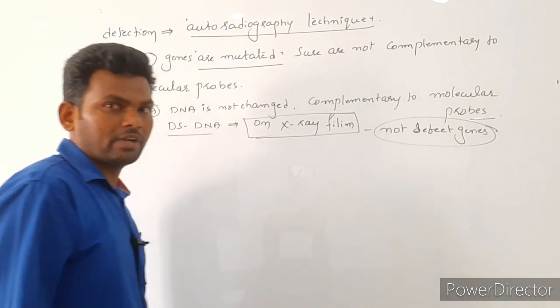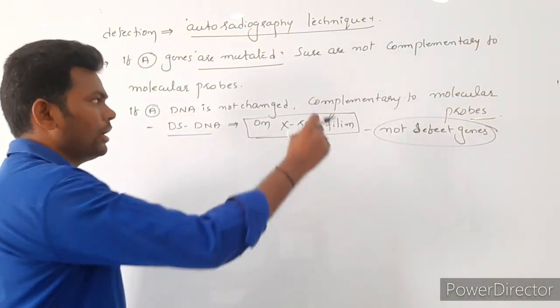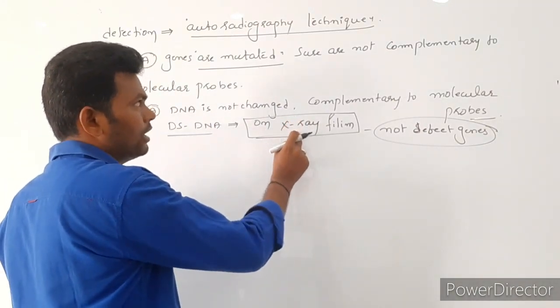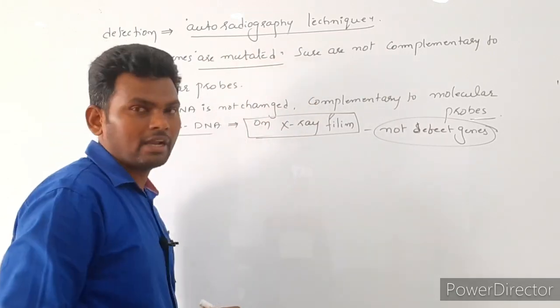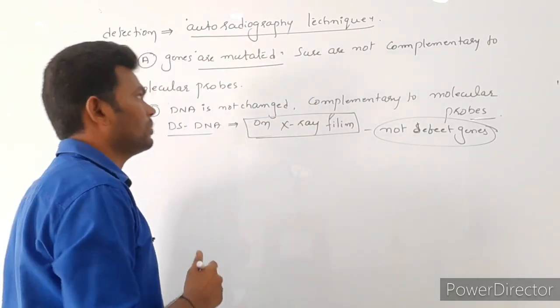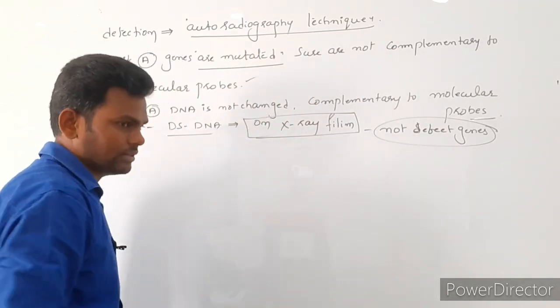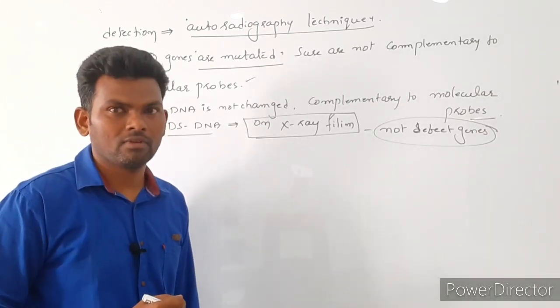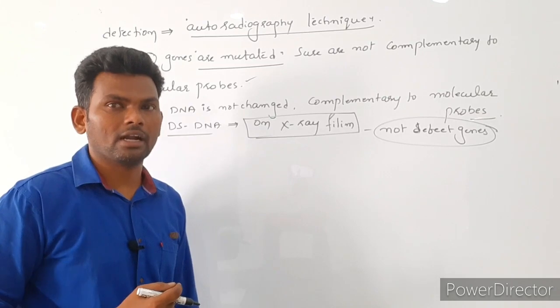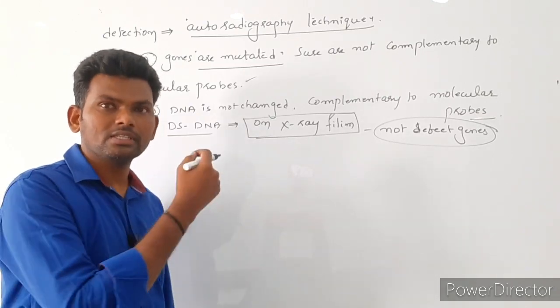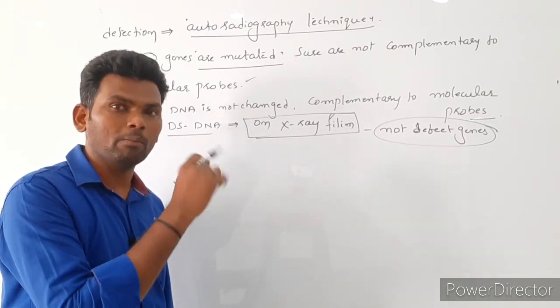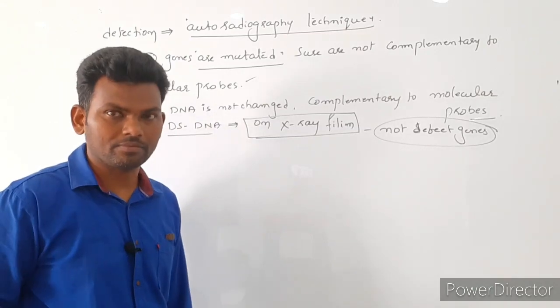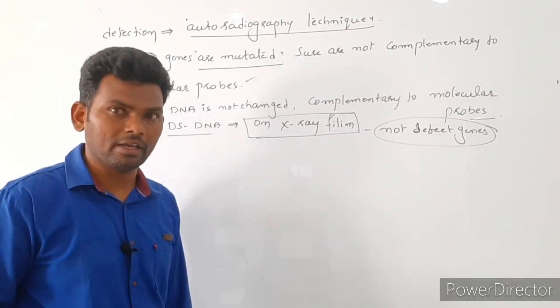By the autoradiography technique we can get this data. If on the X-ray film double-stranded DNA is not formed, it means the person has defective genes. Then what we suspected is correct. So this is actually an early diagnosis technique. So in this case PCR is useful for multiplication of DNA or cloning of DNA.